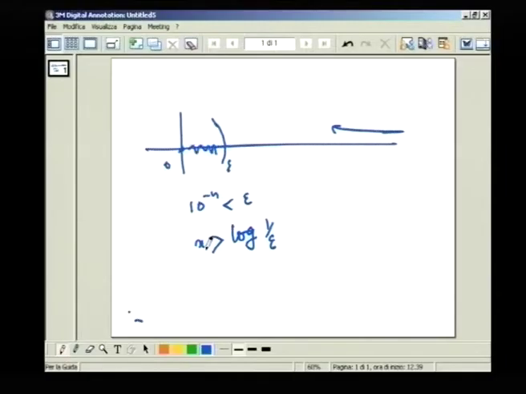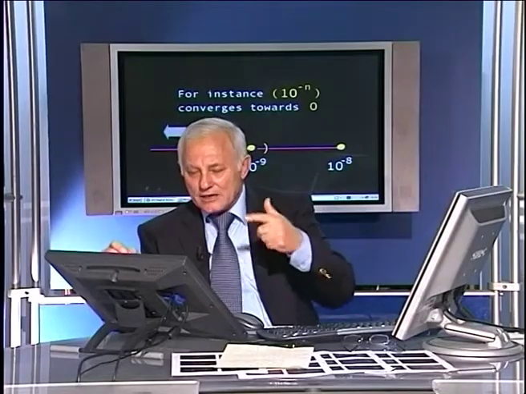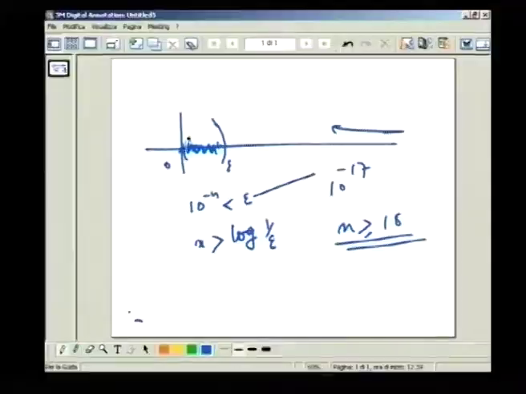So for all values of n greater than log 1 over epsilon, you are sure to find as many terms as you wish here. Of course, you may take, for example, epsilon 10 to the minus 17. So it means that for n greater or equal to 18, all of these terms, the elements 10 to the minus 18, 19, 20, etc., will always be in the neighborhood of the point 0. So you say that the point 0 is the limit of this sequence.